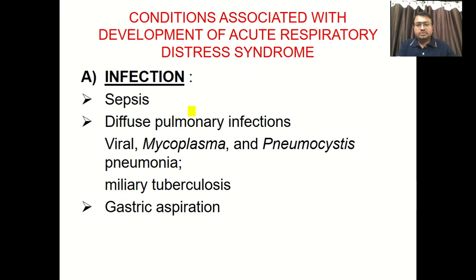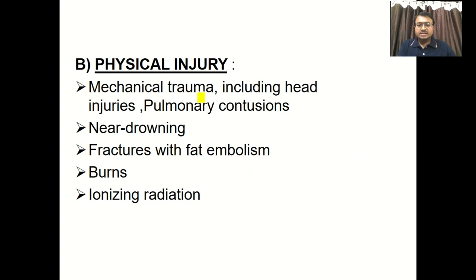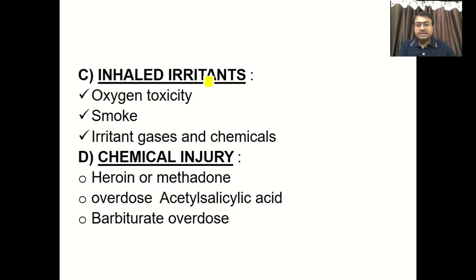Now, how infection? These are the conditions associated with ARDS, like sepsis. Pulmonary infection is not only due to bacterial pneumonia; it can be viral pneumonia, as with COVID-19, mycoplasma or Pneumocystis carinii pneumonia, even tuberculosis. These are the etiologies of infections. Physical injury in terms of trauma, head injury, pulmonary contusion, near drowning, fracture, burns, and ionizing radiation produce pulmonary edema. Some oxygen toxicity, inhaled irritants, smoke, irritant gases and chemicals will produce ARDS.